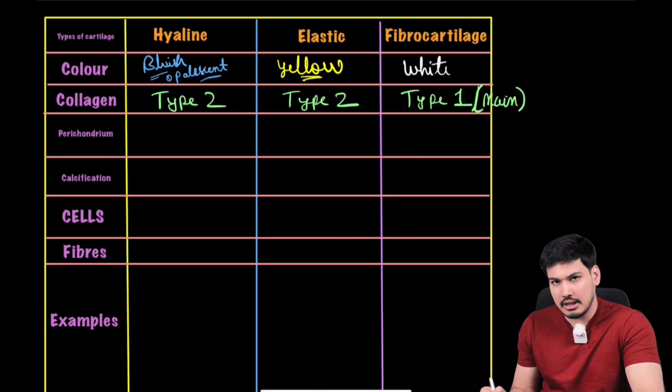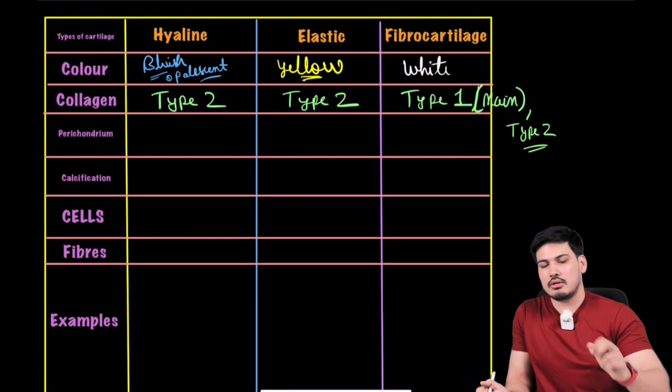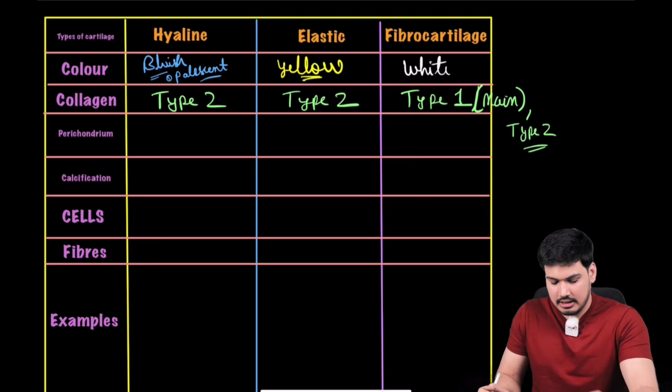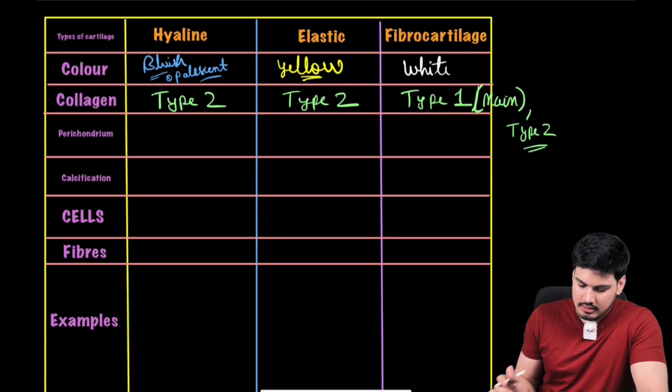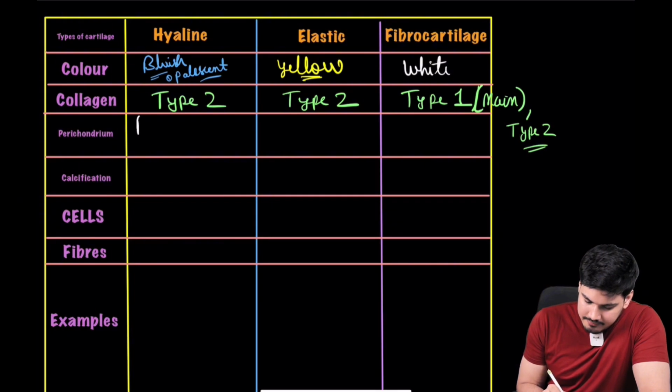But does that mean it only contains type 1? No, it also contains type 2. So type 2 is also there, but in fibrocartilage, fibrous means type 1 is the main abundant one. So that is this. About perichondrium, it is present except where?